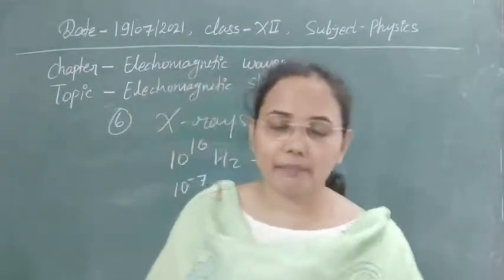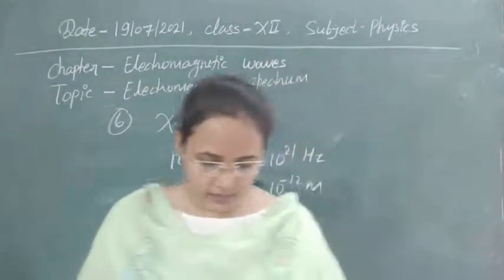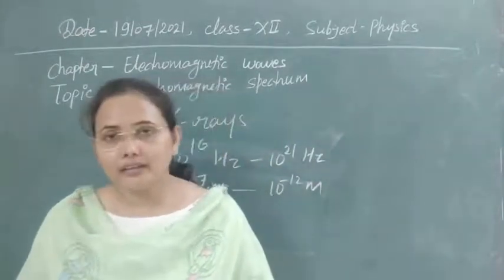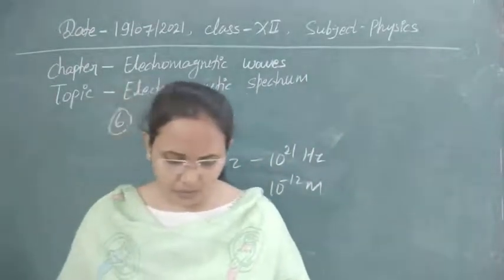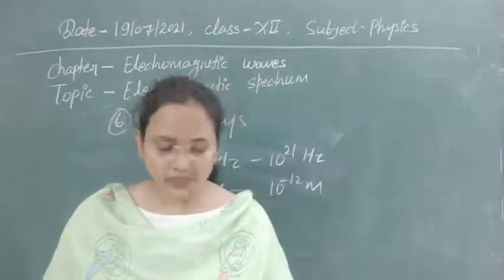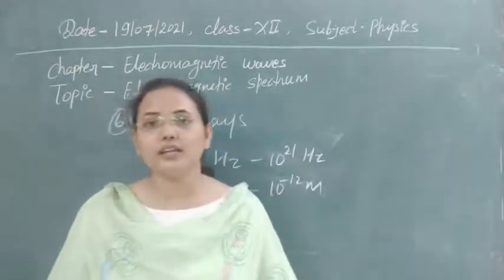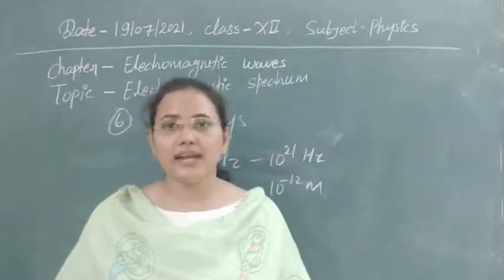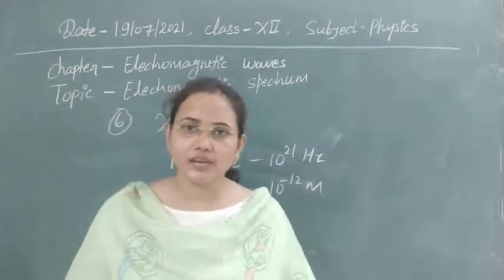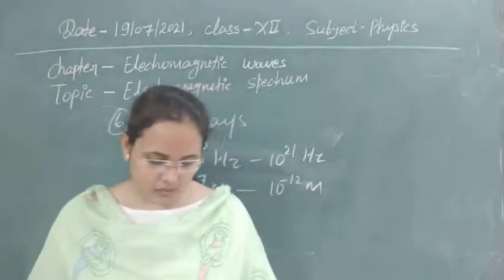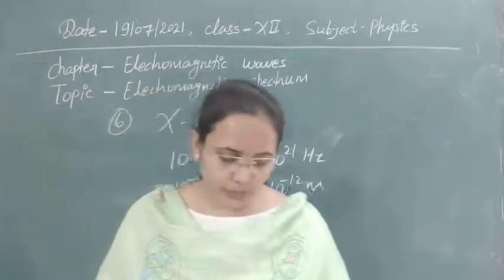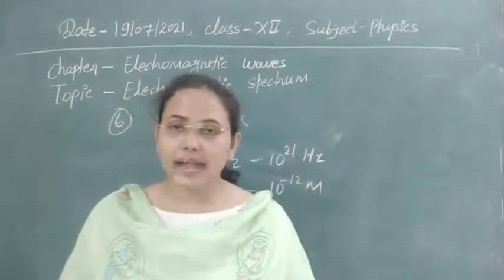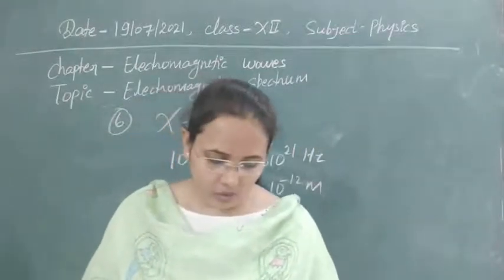That is the first important application of X-rays. Next application, we are using these waves to detect diseased organs and to detect stones in the body. So this is the medical importance in which we are using X-rays. Next, these waves are also used in engineering to detect faults and cracks on bridges, and for testing of belts.